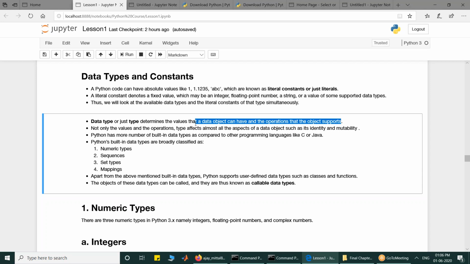So broadly, data types in Python are categorized into 4 categories: numeric types, sequences, set types, and mappings. And apart from these, if